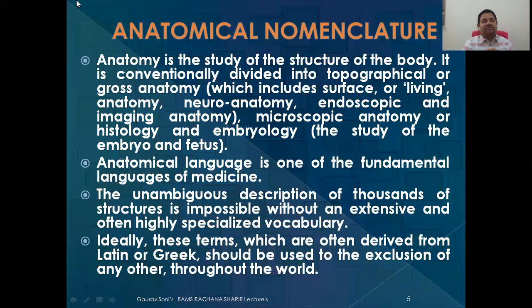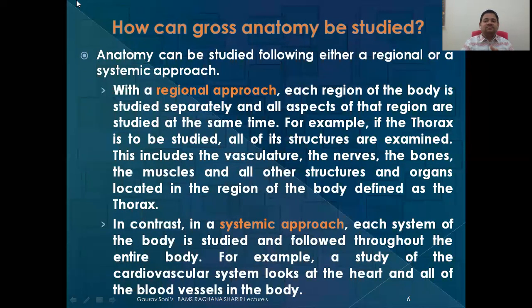Dead languages are not normally used nowadays, so the mixing or changing of the words is very much restricted. So we are going to use these words only. How can gross anatomy be studied? What are the types of methods? So basically there are two methods. One is the regional approach, one is the systemic approach.